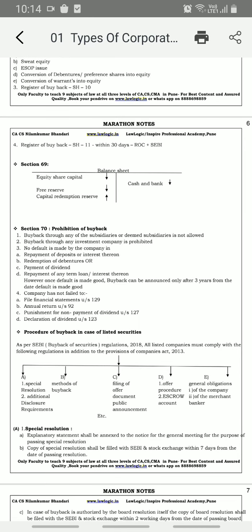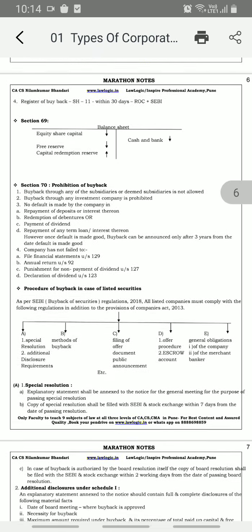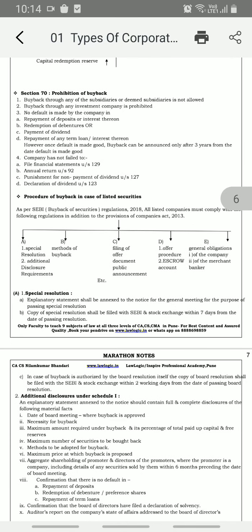Now section 69, that is balance sheet. There is equity share capital, free reserve, capital redemption reserve, cash and bank. Now what are the prohibitions of buyback?